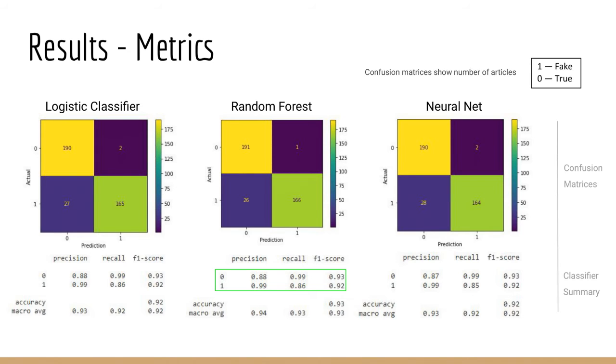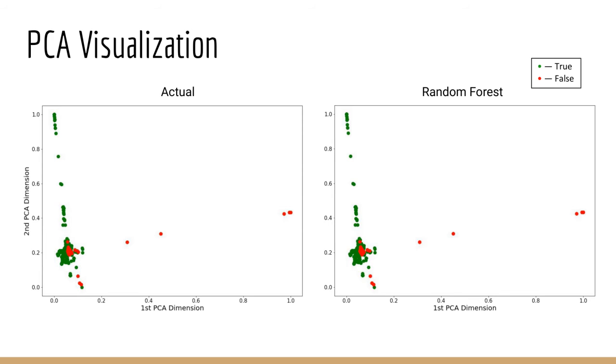This slide shows a 2D visualization of the classification results. We graph each data point using the normalized first and second PCA components of that point and colorize the point based on the assigned class. The left graph shows actual true-false labels, and the right graph shows predicted labels. The graphs display an obvious visual similarity, reflecting the high performance of the random forest.